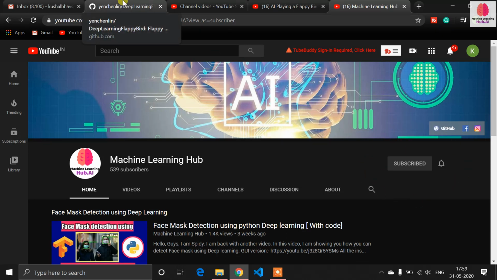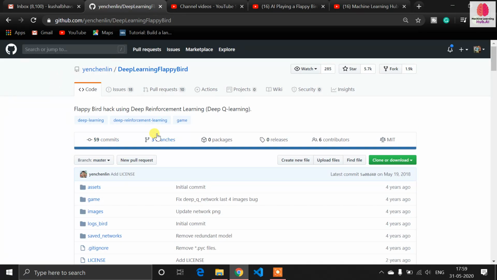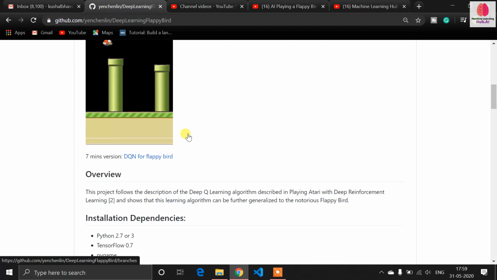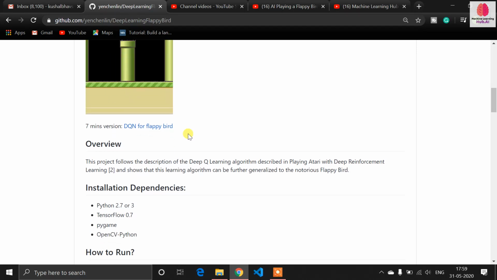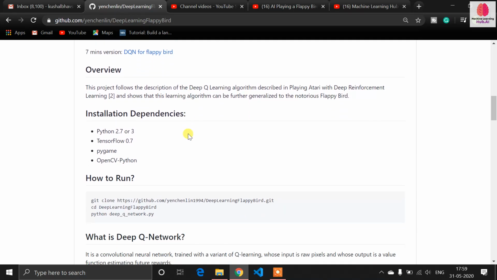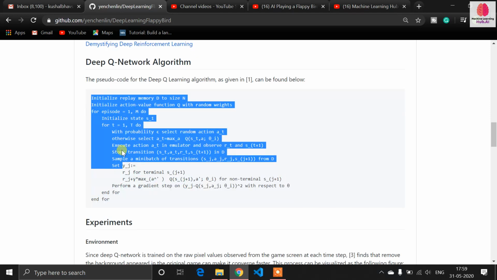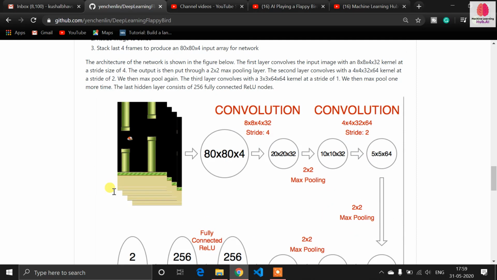So let's go to our work. This is the official repository of deep learning Flappy Bird. You can see, if you want to read all the algorithms and technical details related to machine learning and neural network, you can read all these things here. Even the algorithm is also described here.